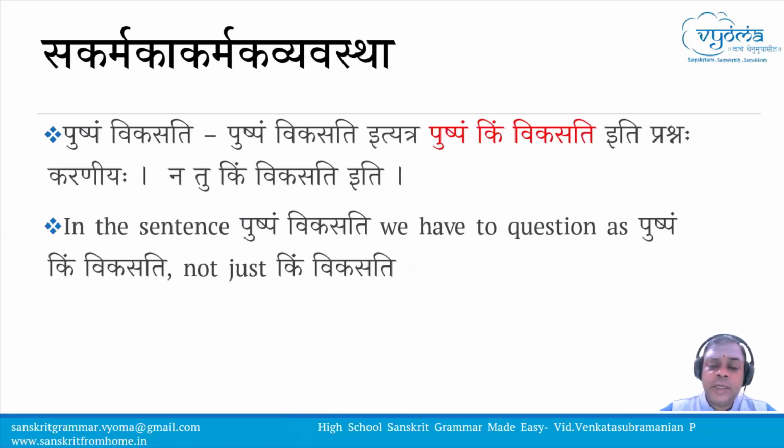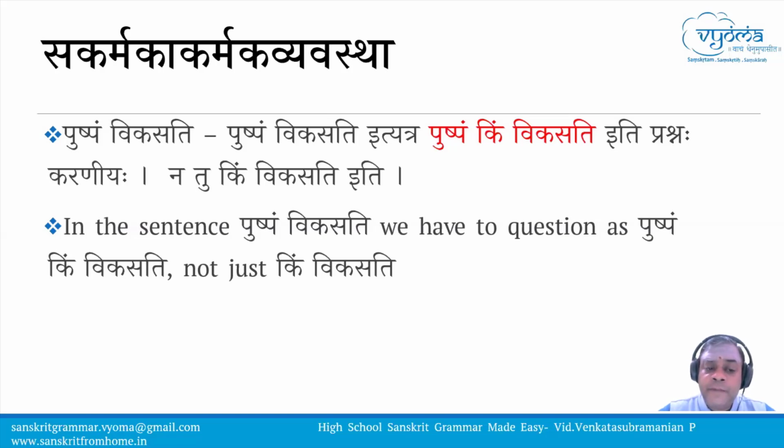Now next question, let us take one more example. Pushpam vikasati. So we have been harping on the point that the question that we ask should be along with the kartrupada. And the second point that we have been stressing in this lesson is that the answer should be in Dvitiya Vibhakti.